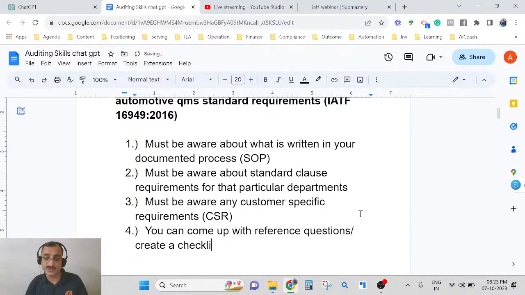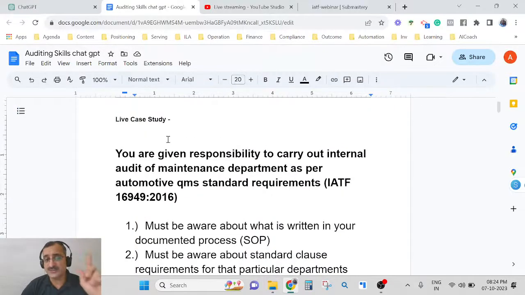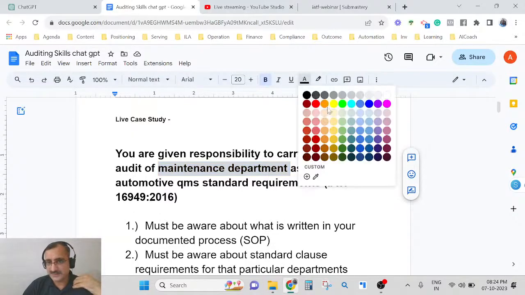Even if you may or may not use that, create a checklist from the standard clause. This is something which is required. So let's assume you are given the responsibility to carry out the internal audit of the maintenance department as per the automotive QMS standard requirement, right?